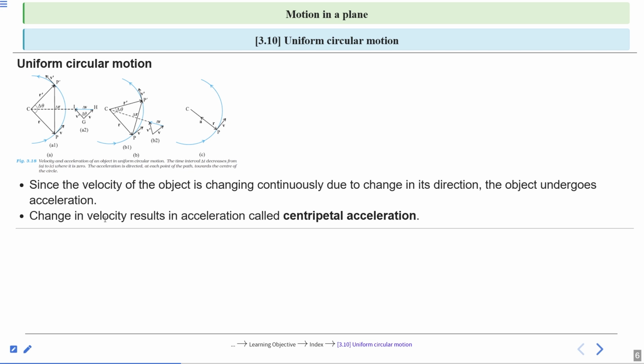So change in velocity results in an acceleration called centripetal acceleration, because at every point on a circular path there is a change in velocity, and due to this change in velocity we get acceleration, but the path is circular. This phenomenon we call centripetal acceleration.